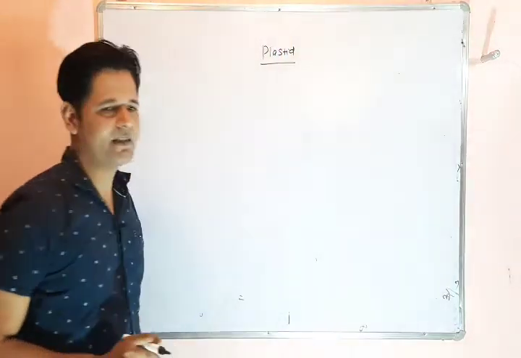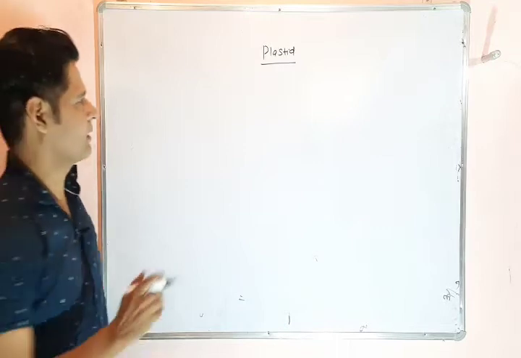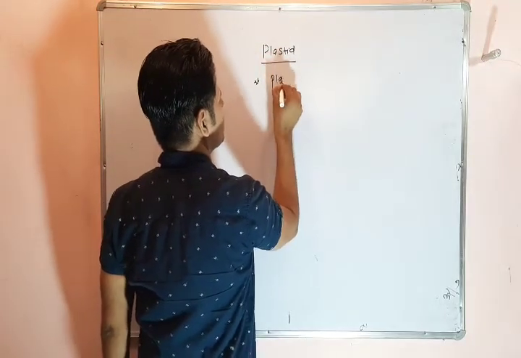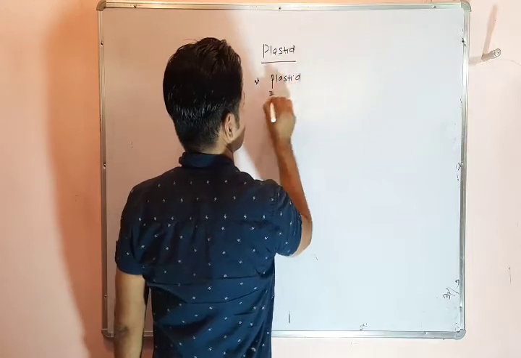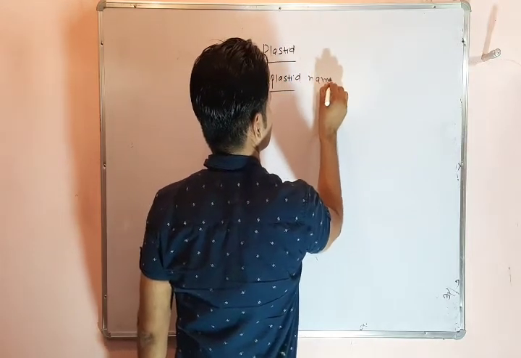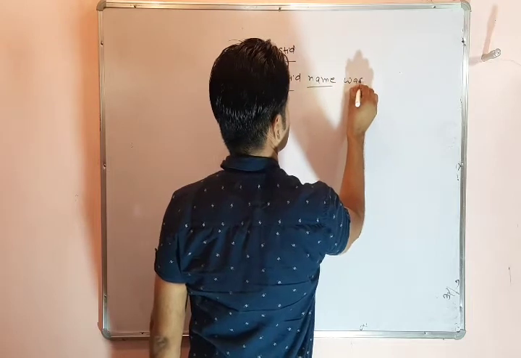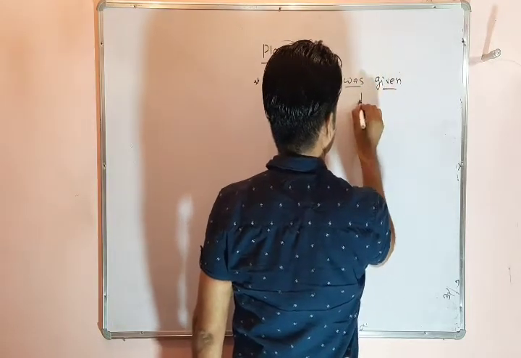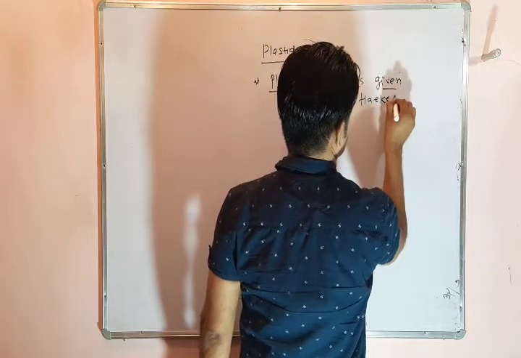Today we will discuss the plastid. The name plastid was given by the scientist Haeckel.